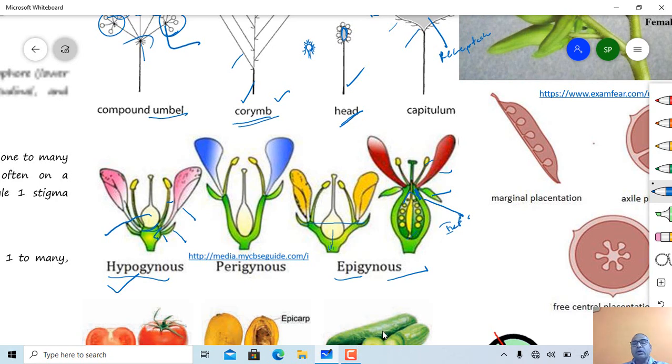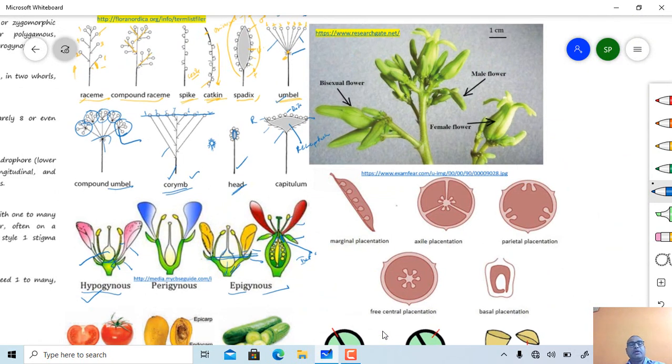And all the floral whorls, calyx, corolla, androecium, are present at an equal level. So this one is perigynous, and this ovary is usually considered as semi-inferior, or generally considered as inferior type of ovary.